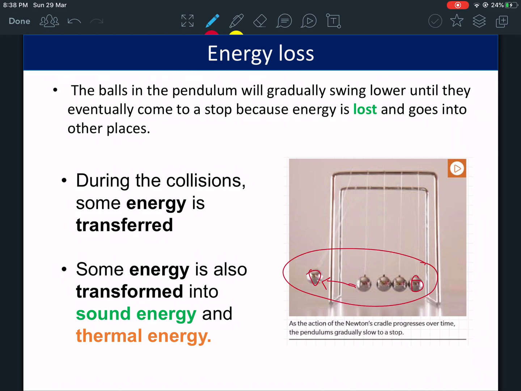But some of the energy goes into sound. You can hear it move. And some of it goes into thermal. This becomes a little hot because it's moving and touching each other. So some energy, we call this energy lost. The mechanical energy becomes sound and thermal. So it's not destroyed, it's just lost into something else.